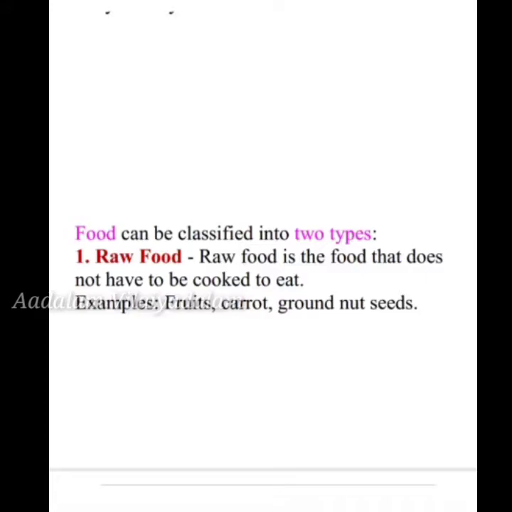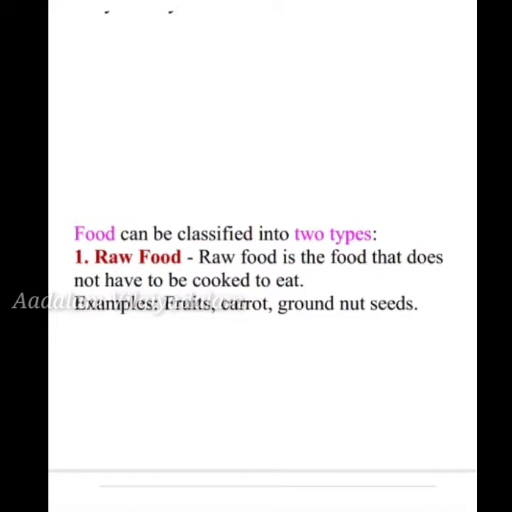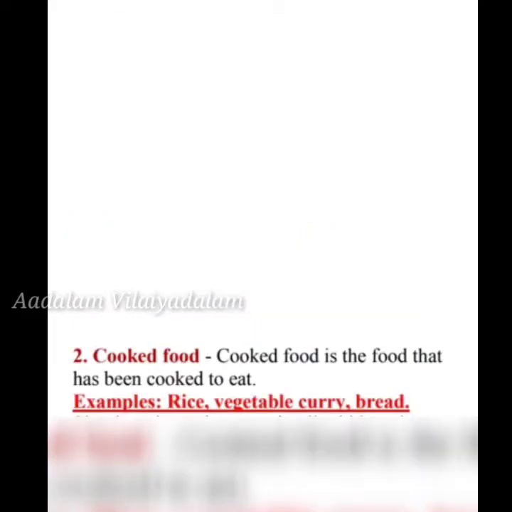This food can be classified into two types. First one, raw food. Second, cooked food. Raw food is a food that does not have to be cooked to eat. We can eat it without cooking. For example, fruits, carrot, groundnut, seeds. Second, cooked food. Cooked food is the food that has been cooked to eat. Examples: rice, vegetable, curry, bread. So food can be classified into two types.